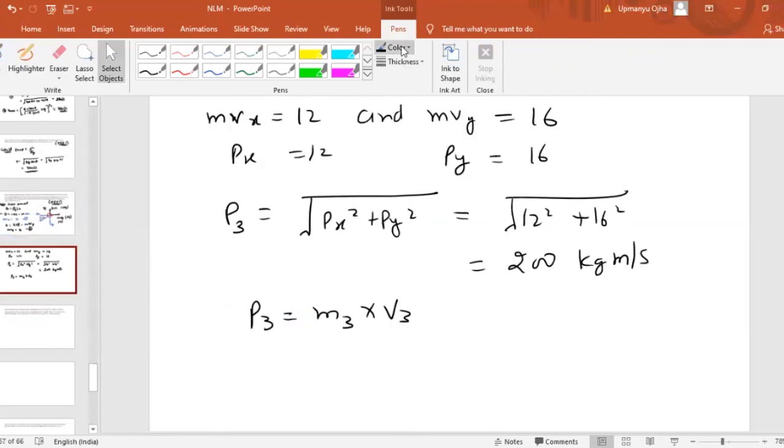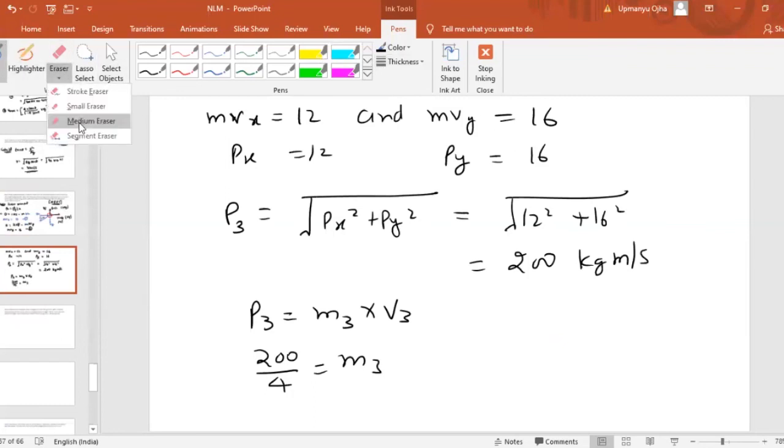So the mass of the particle will be equal to 20 by 4, which is m3. Therefore mass m3 must be equal to 5 kg. So that is your answer here. Only one has got the answer correct.